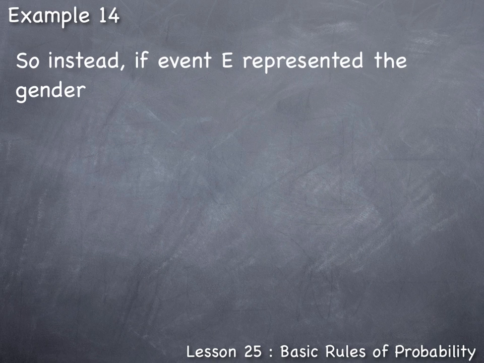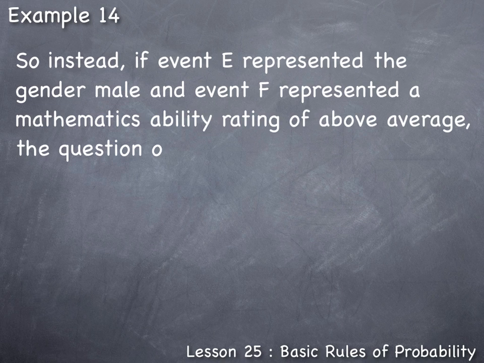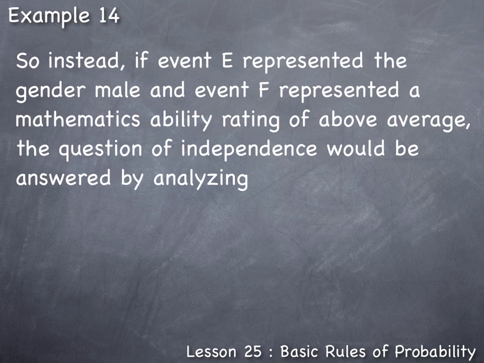So, instead, if event E represented the gender male and event F represented a mathematics ability rating of above average, the question of independence would be answered by analyzing the probability of male given above average compared to the probability of male without given above average. If these are equal, the conclusion is they're independent. If these probabilities are not equal, the conclusion is they are not independent.